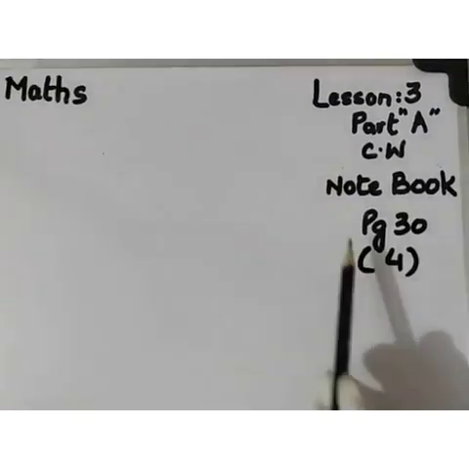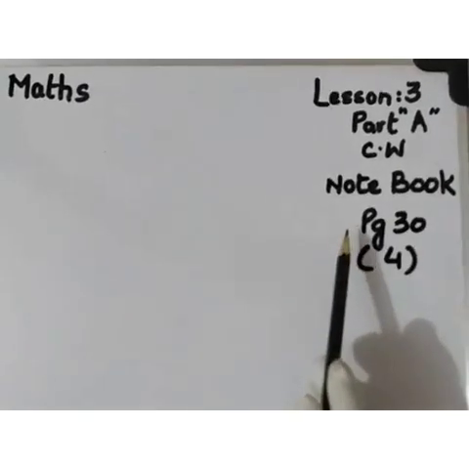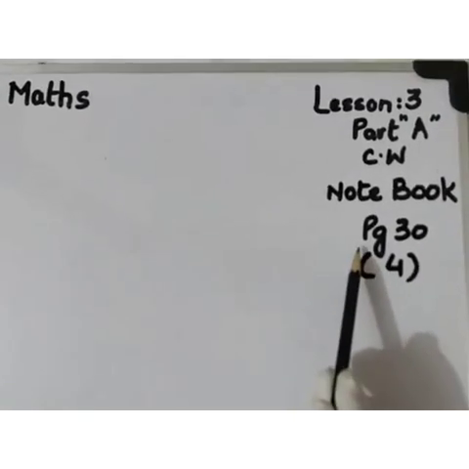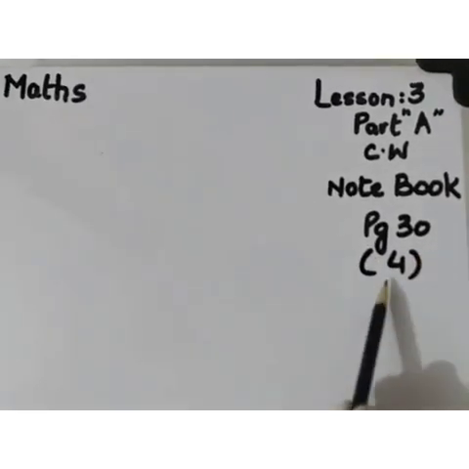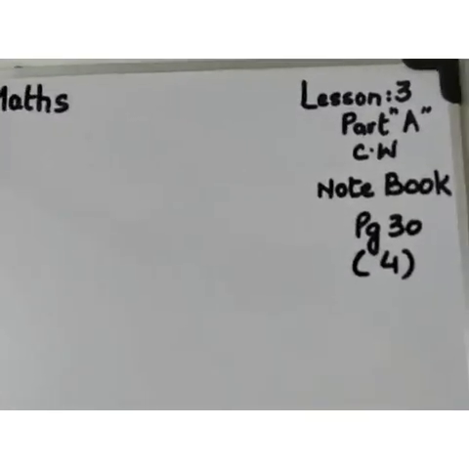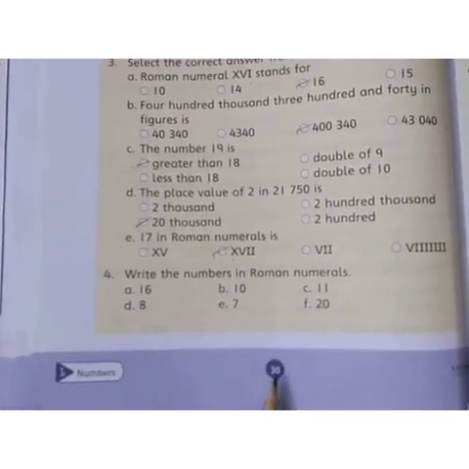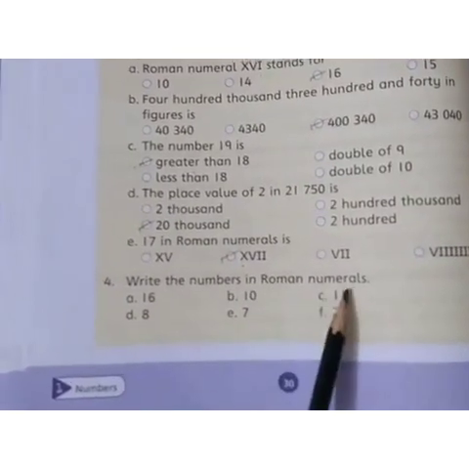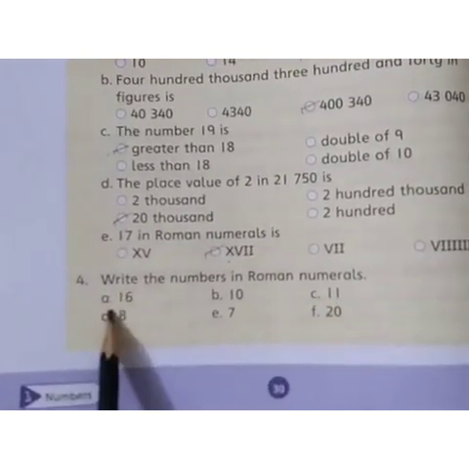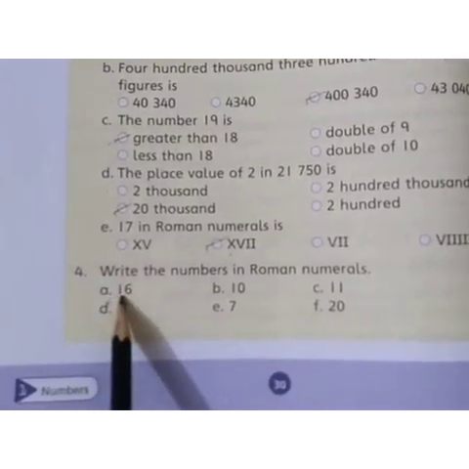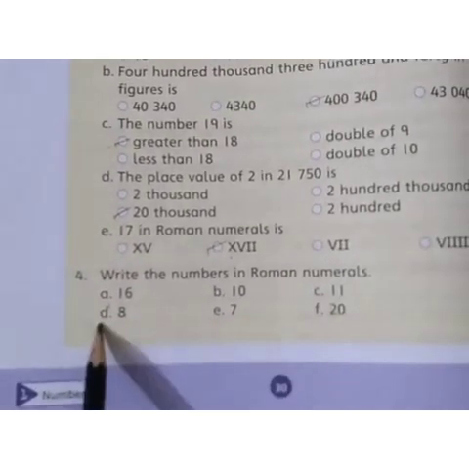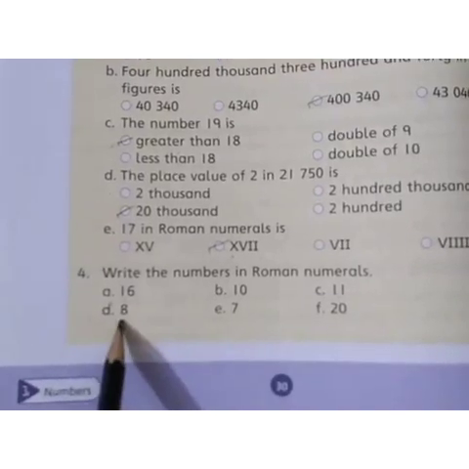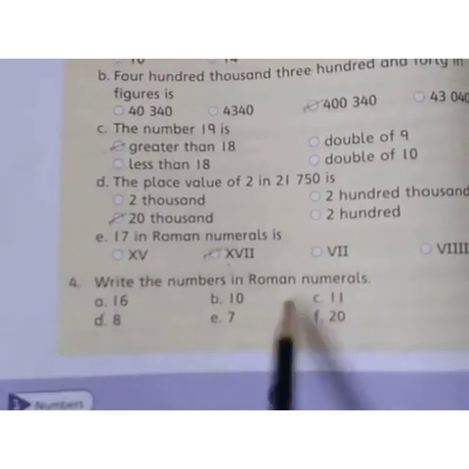Now students, we start our work of notebooks. First, page number 30, question number 4. Write the numbers in Roman numerals. What we have to do? The numbers are in this form. You have to write them in Roman numerals.